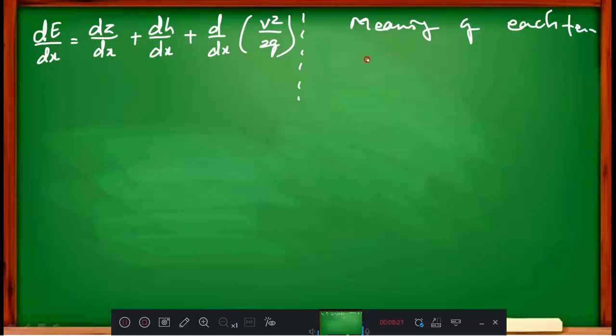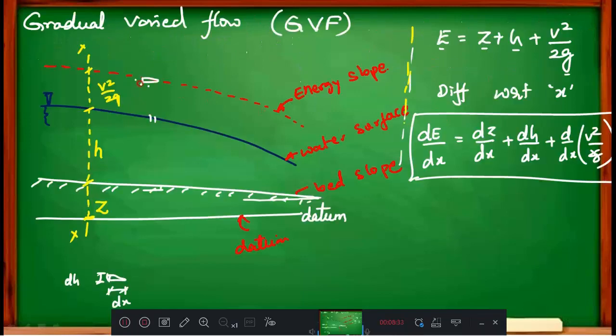The first one is dE by dx. I can call it the energy slope. Here this is the energy slope, indicated by dE by dx.